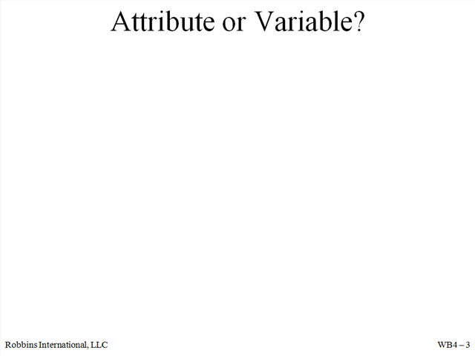Test results, positive, negative. These are attribute data if they're pass or fail or such. Test results that give us a specific measurement such as resistance or thickness would be variables data. I hope that you can see the difference. If not, you may want to review these slides.